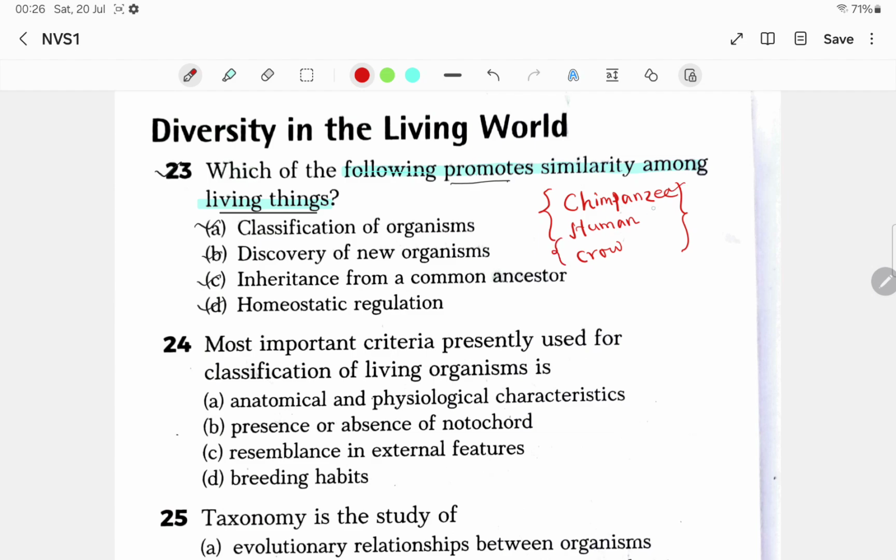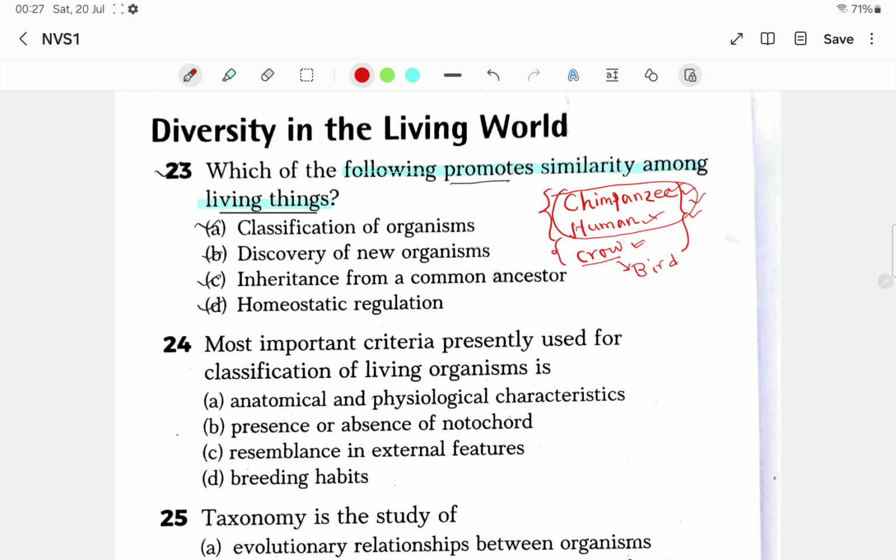Is it chimpanzee and human, or chimpanzee and crow, or human and crow? Obviously you will say the similarity is more between the chimpanzee and human. Clear? Because the crow is a bird, and chimpanzee and human are both mammals, both belonging to the order Primates.